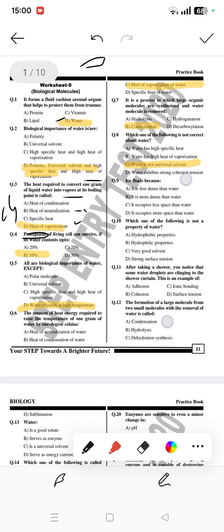So C is the wrong option here. Ice floats because if we see ice, it floats on the water. So it's because it is less dense than the water. Yeah, A is the right option.